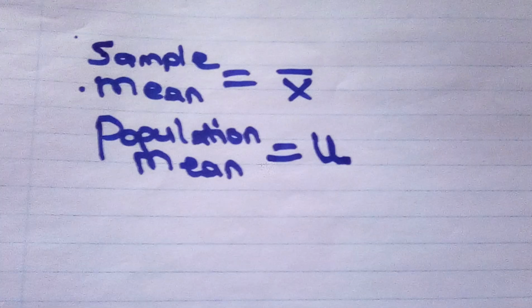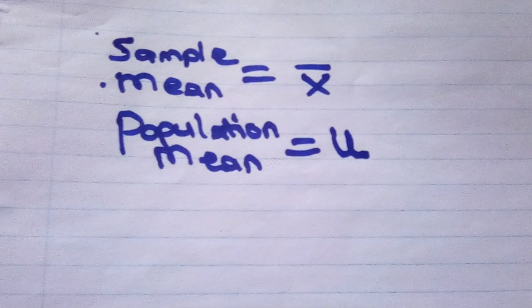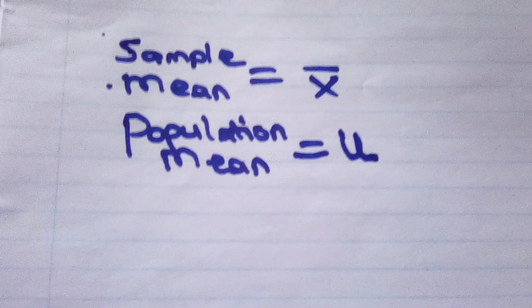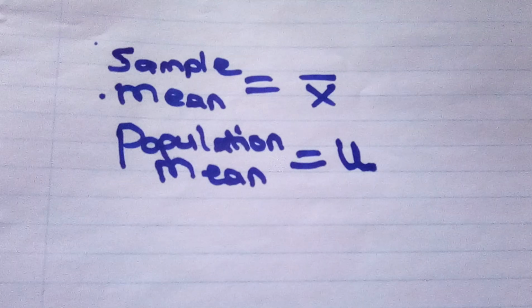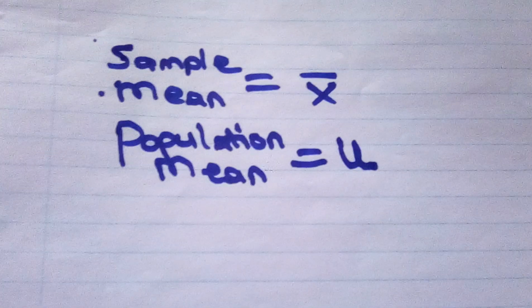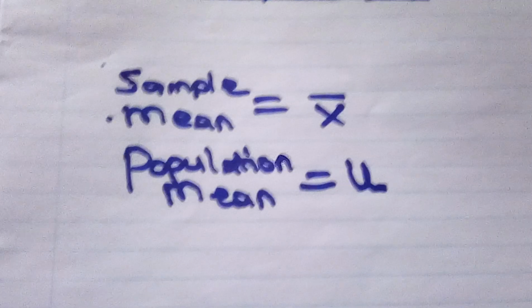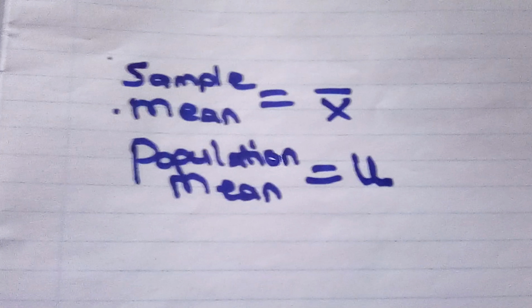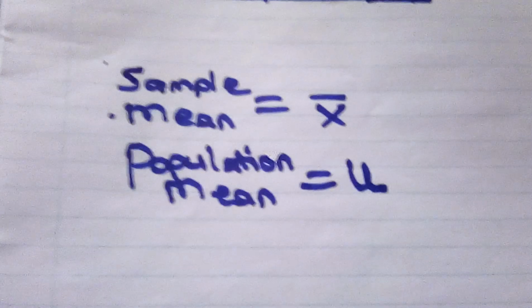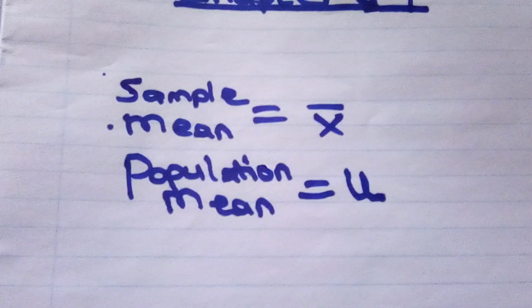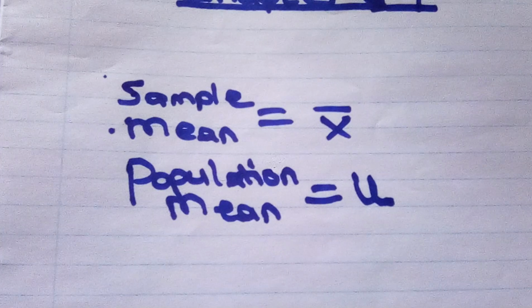Okay, now let us talk about the sampling distribution of the mean. When we are talking about the sampling distribution of the mean, that is where we are talking about the distribution of the means of all possible samples of a given size, meaning the mean of all possible sample data or sample means. So that is where we have the population mean.